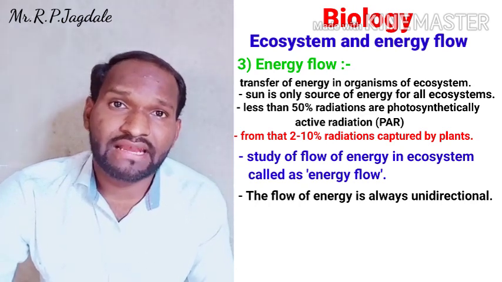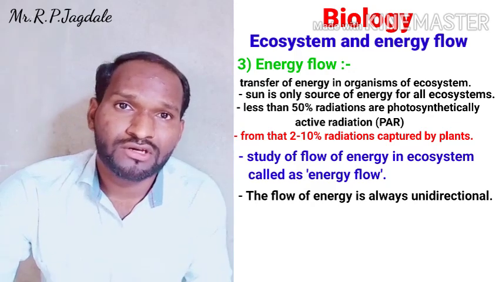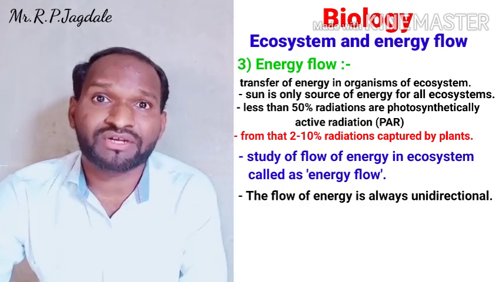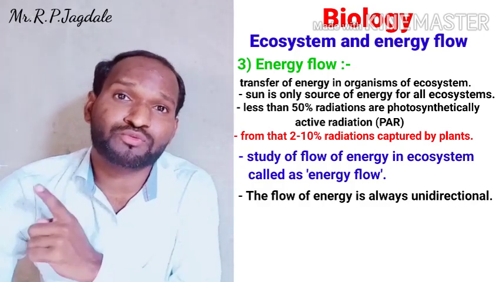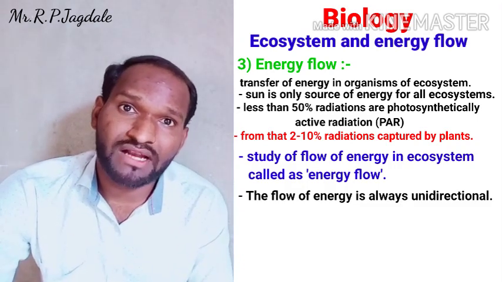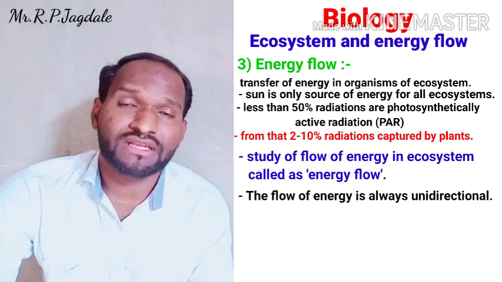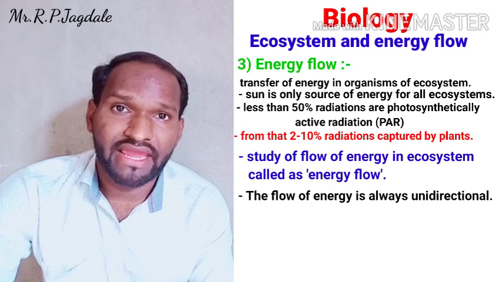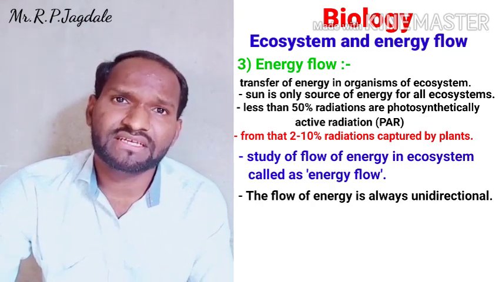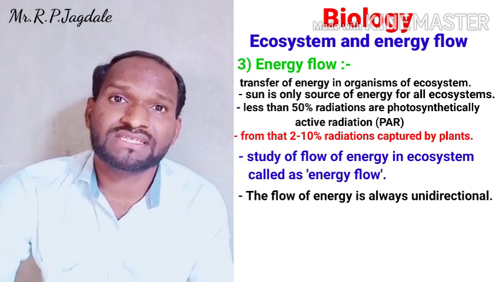Energy cannot be transferred reversely. That means from the tertiary consumers to the secondary, secondary to primary, primary to producers, and from producers to the sun. Is it possible that the energy is transferred from plants to the sun? No. So reverse transfer of energy does not take place. The energy flow is always unidirectional, and in every ecosystem the energy is used only once.